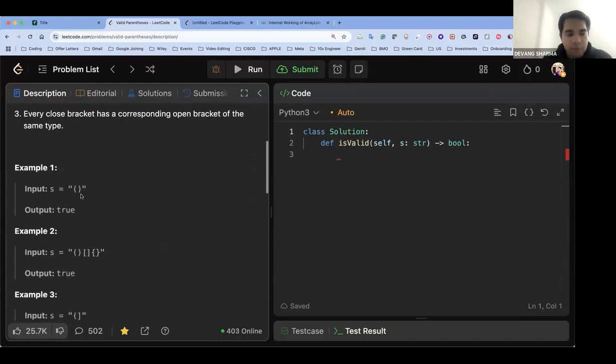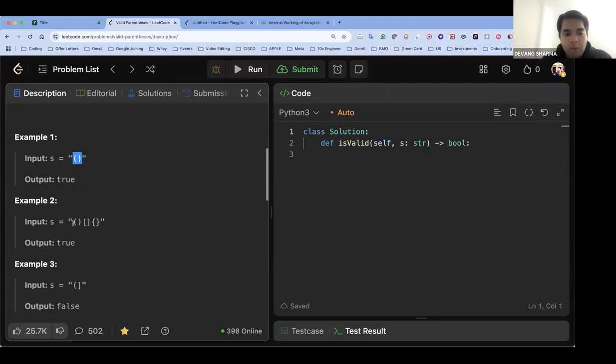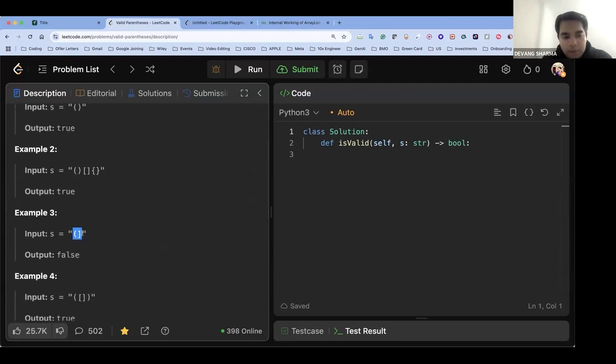Okay, let's go through some inputs. Does this clarify the criteria for a balanced parenthesis? True, so the output becomes true. What about this one? Opening round, opening square, closing square, opening curly, closing curly. Output true. What about this one?